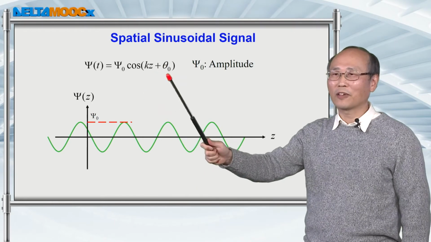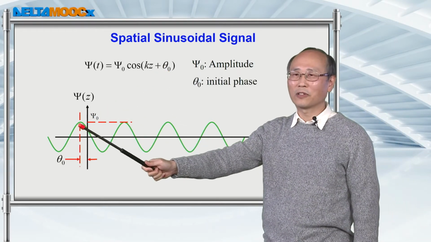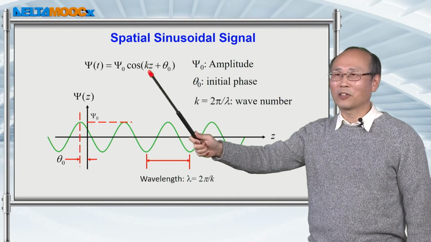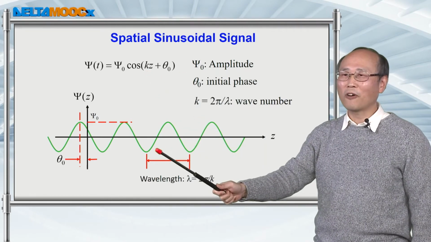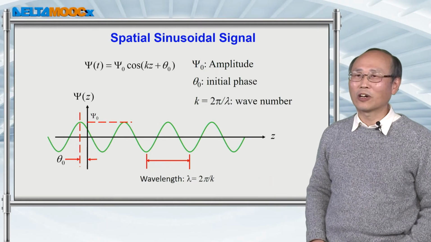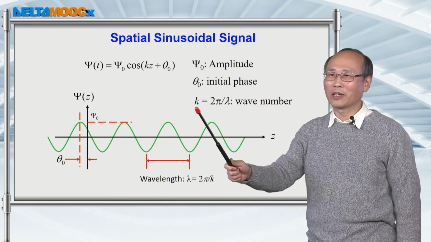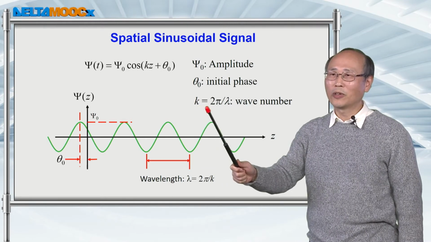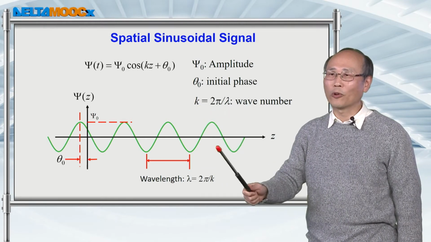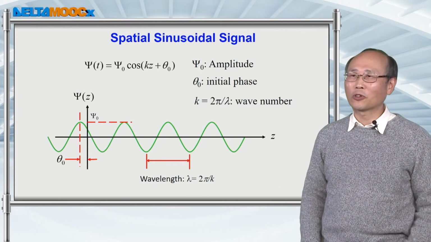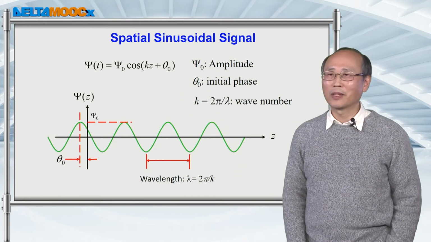Again, you have a starting phase theta 0 here, and also a term describing how fast the oscillation of this sinusoidal function is. Here we label it k, which is 2 pi over the wavelength of this periodic function. So this is a sinusoidal signal in space.